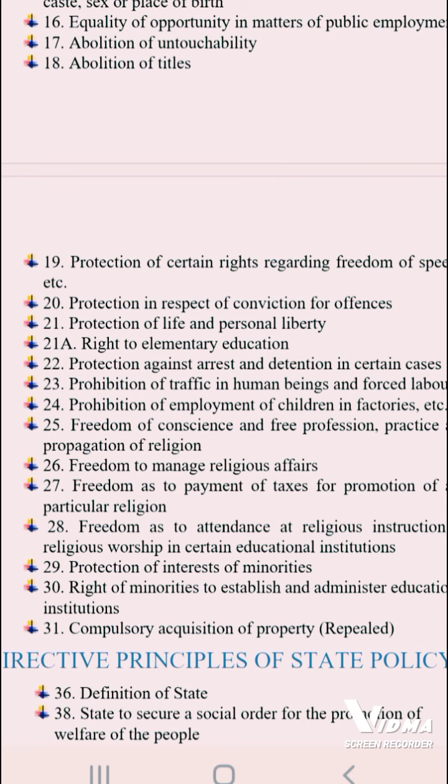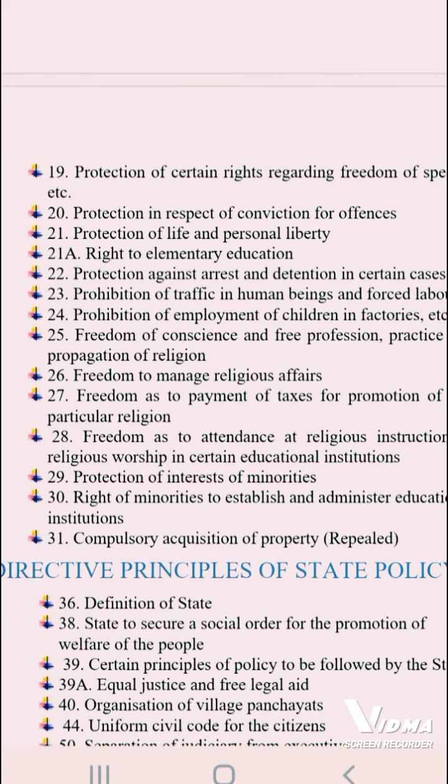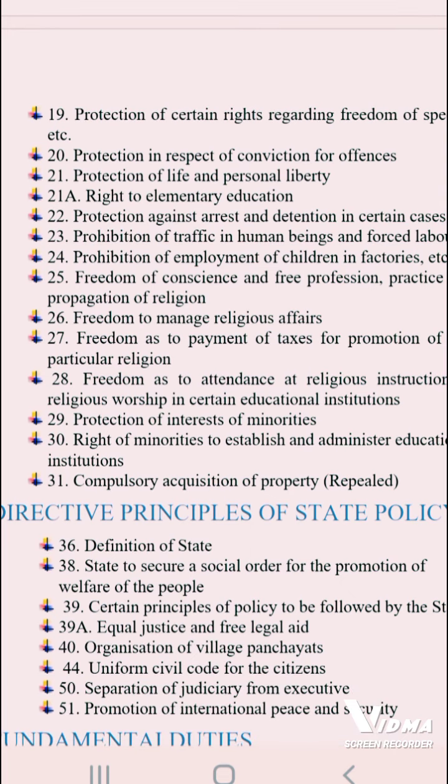That means a person who is convicted of an offense is protected by this article. 21, protection of life and personal liberty, that means personal independence, the independence of life. Then 21A is the right to elementary education, that means elementary education is necessary for children aged 6 to 14.